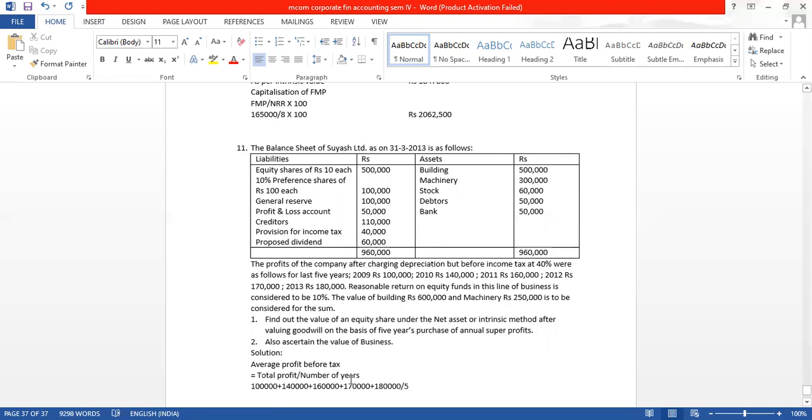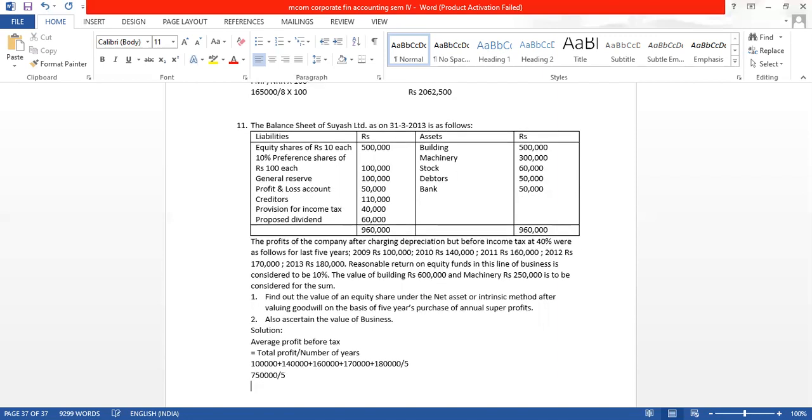Divide by 5 years. Adding all this: 1 lakh plus 1,40,000 plus 1,60,000 plus 1,70,000 plus 1,80,000, we are getting 7,50,000. Divided by 5, we are getting 1,50,000.